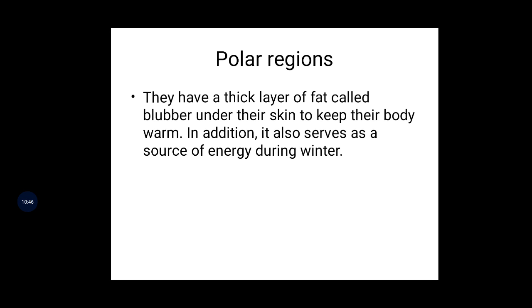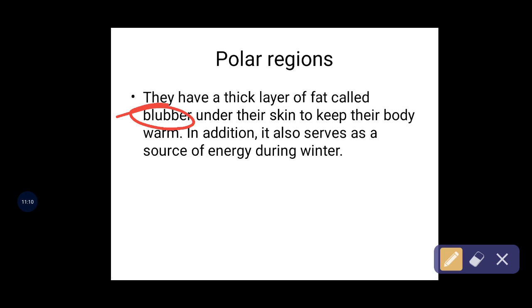Yes or no? But the animals are not like that. Animals have one kind of thick layer present below the skin, like fat. That layer is called blubber. What we call blubber, that is blubber.